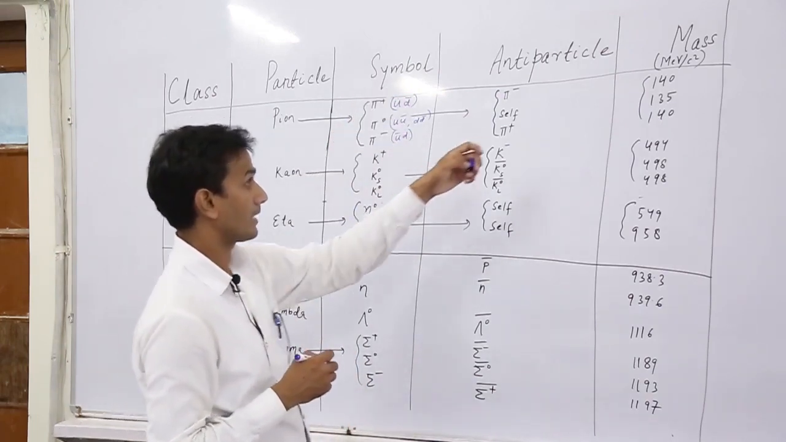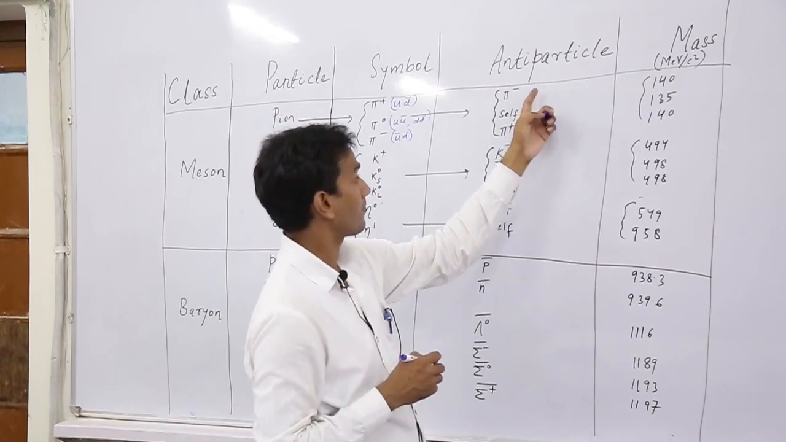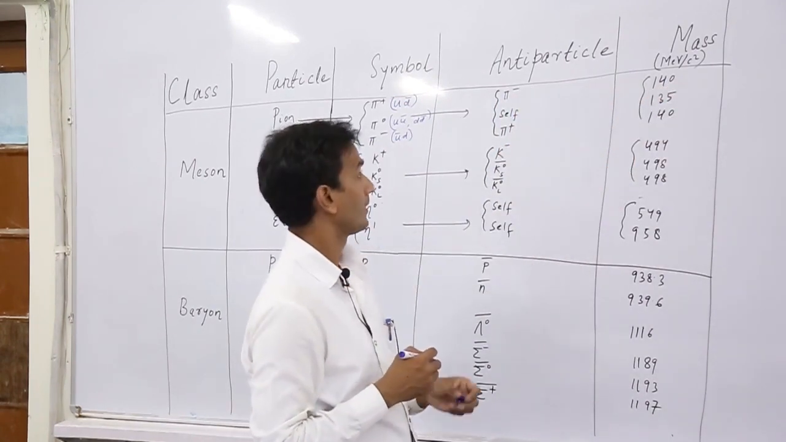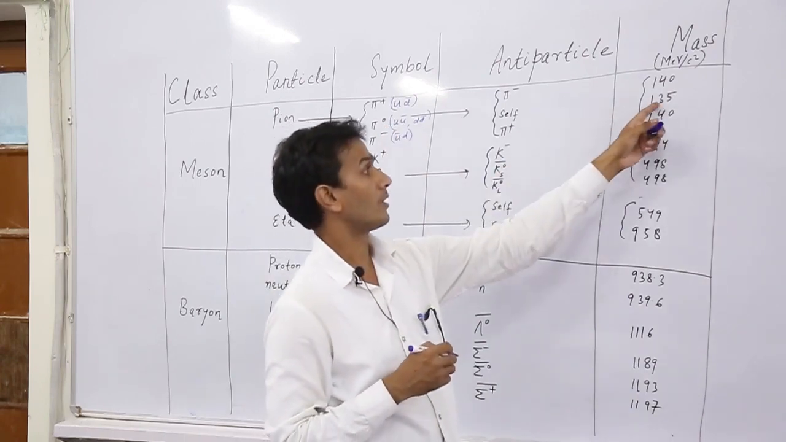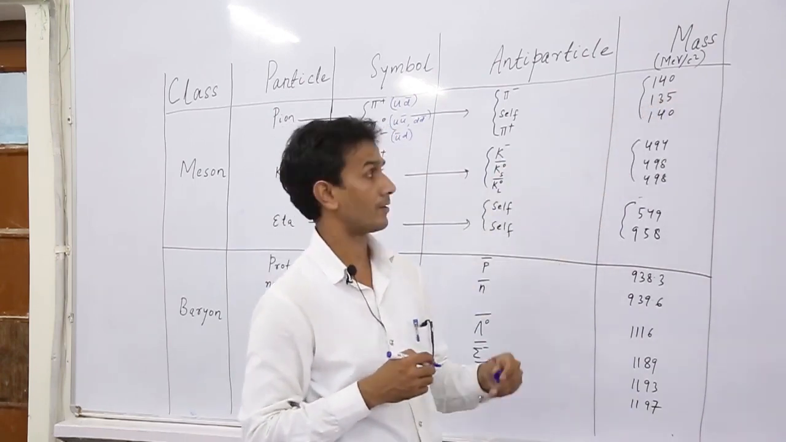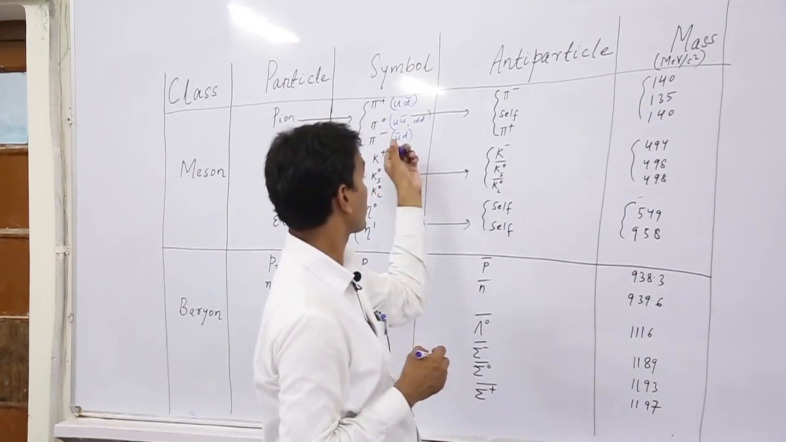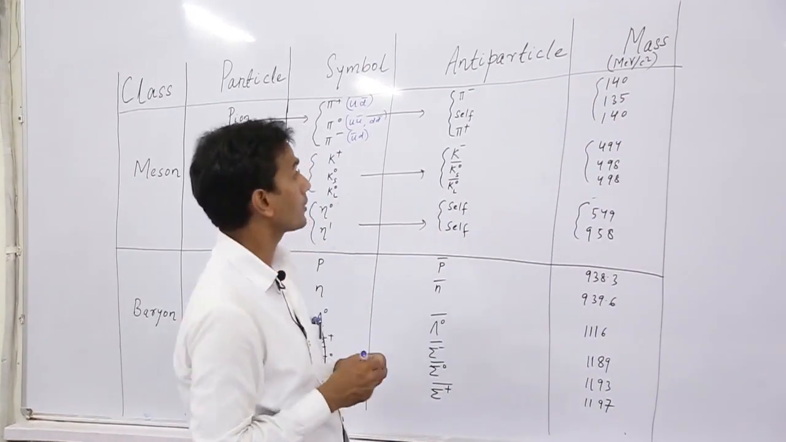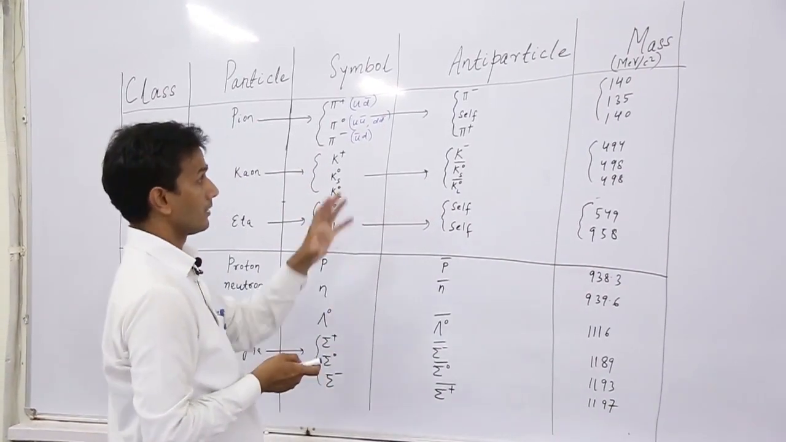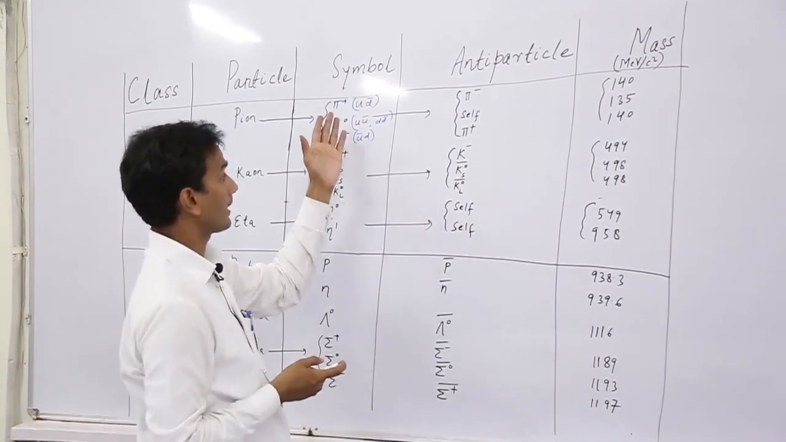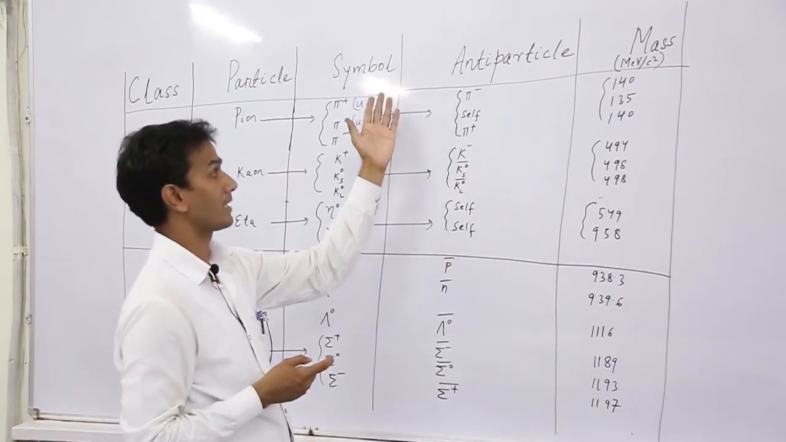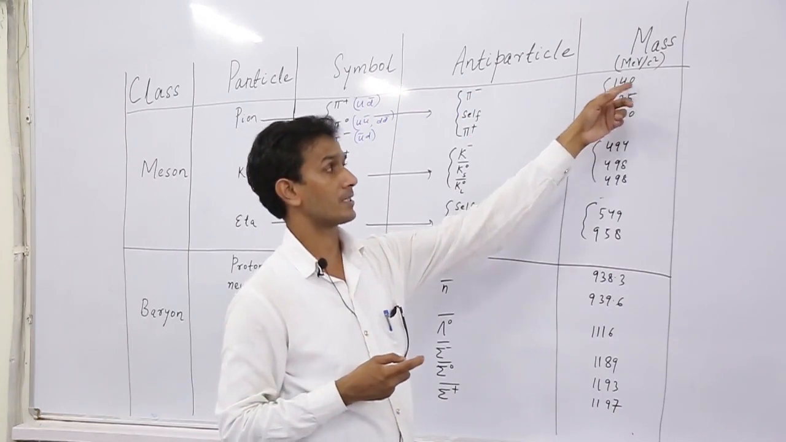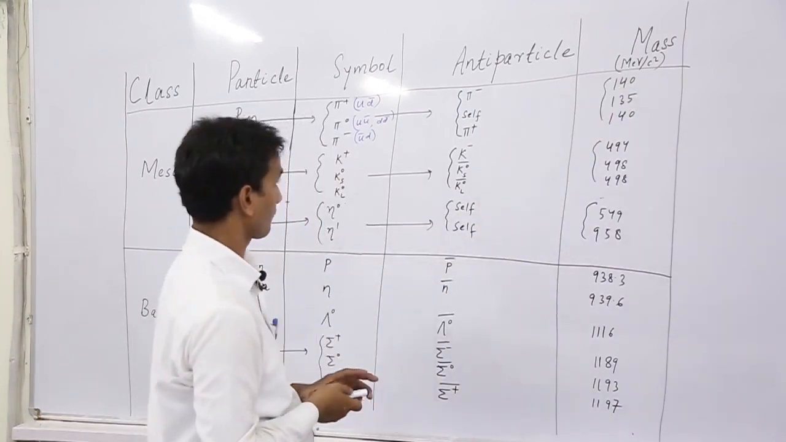Then their mass: the mass of pi plus is 140 MeV per c square, the mass of pi 0 is 135 MeV per c square, and the mass of pi minus is 140 MeV per c square, because we already know that the mass of a particle and its corresponding antiparticle are the same. That is why pi plus and pi minus both have the same mass.